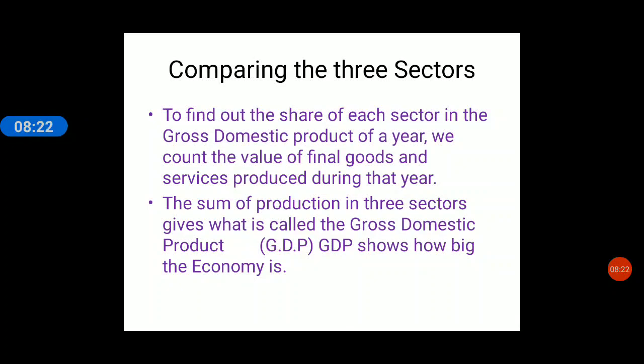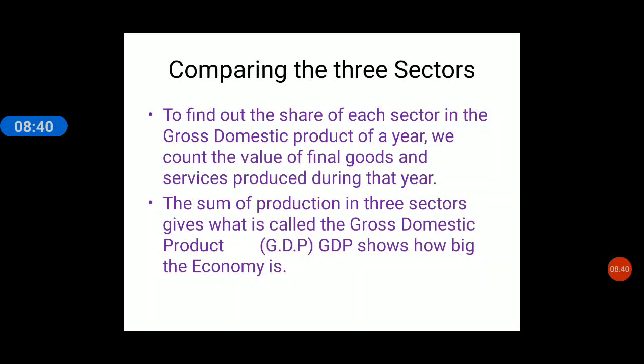So how do we compare the three sectors? To find out the share of each sector in the gross domestic product of a year, we count the value of final goods and services produced during that year.